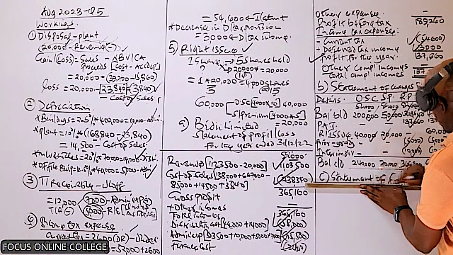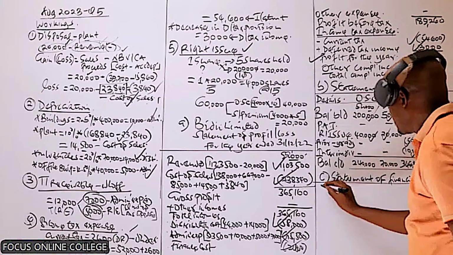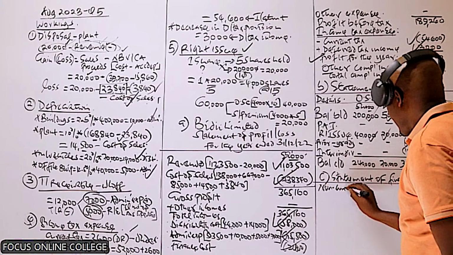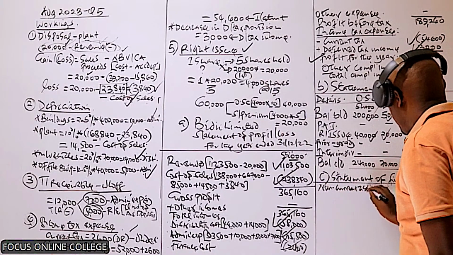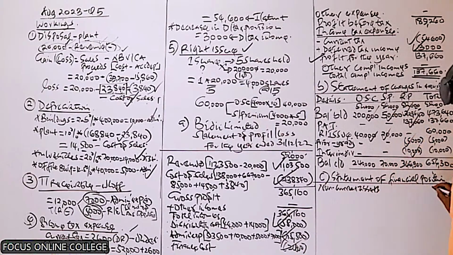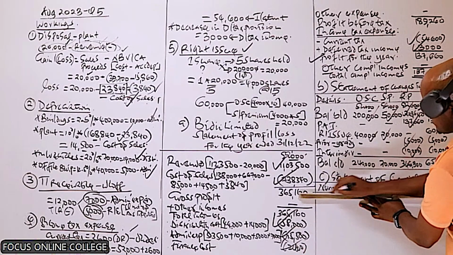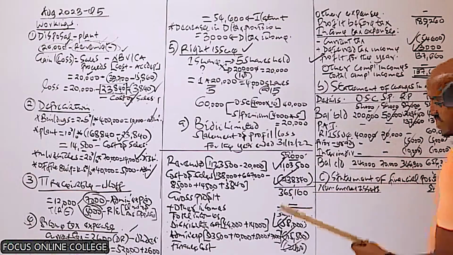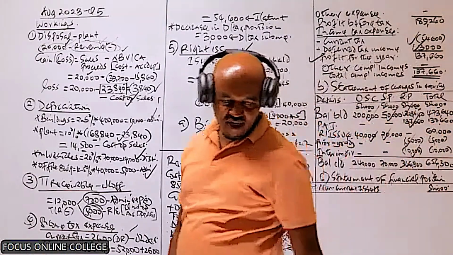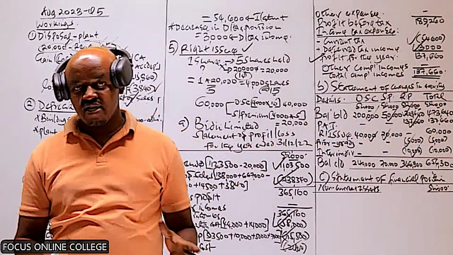For the non-current assets, remember, we always start by recording the tangible non-current assets.